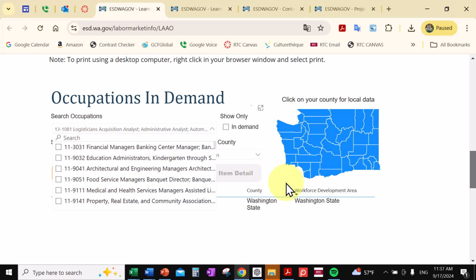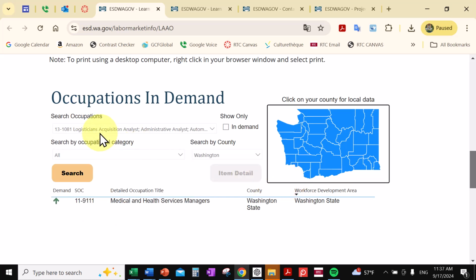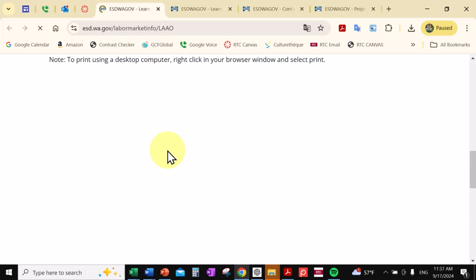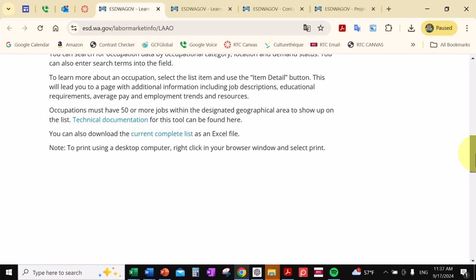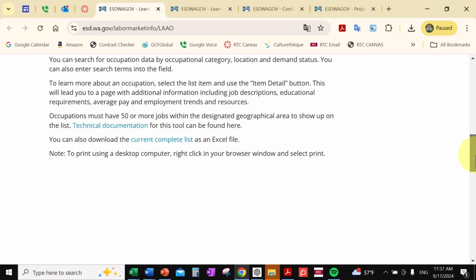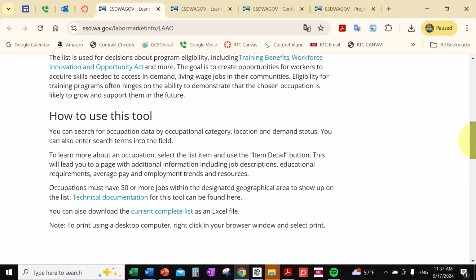Okay, so this is happening to me. So what I'm going to do, I want to get rid of that. I'm going to do this here and refresh the screen. And if it still doesn't go away, I'll go out of the website and back into the website so it'll get back to the defaults.